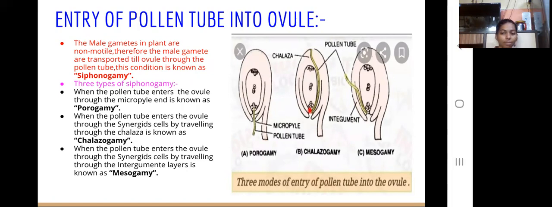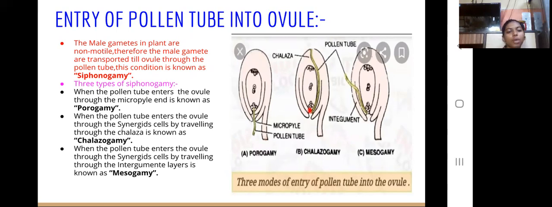as siphonogamy. There are three types of siphonogamy. When the pollen tube enters the ovule through the micropyle end directly, it is known as porogamy. In case of chalazogamy, it travels through the chalaza and enters through the chalazal end. And in case of mesogamy, it travels through the integumental layers of the ovule and enters through the micropyle end.